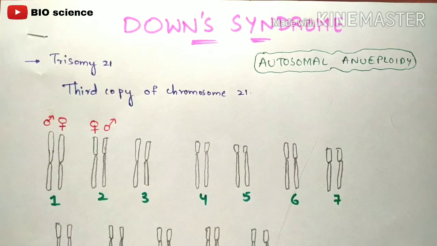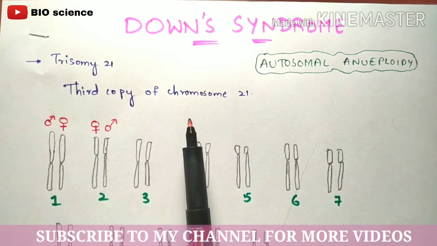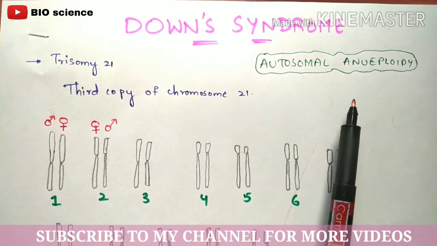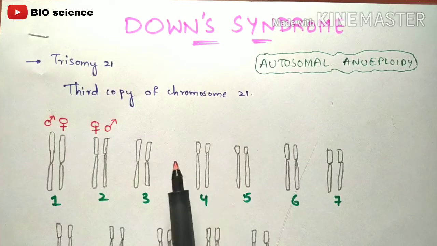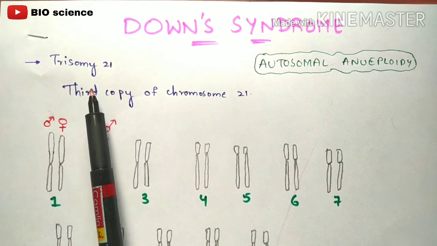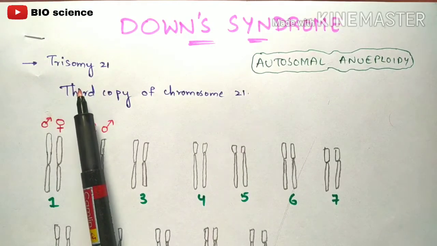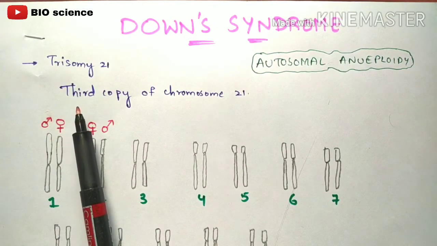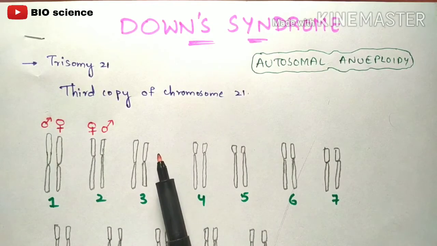So in this video we are going to discuss Down syndrome. Okay, Down syndrome is considered an autosomal aneuploidy, and why it is called autosomal aneuploidy, let us discuss later. This Down syndrome is also called trisomy 21. So why is it called trisomy 21? Because there is an extra copy, a third copy of the chromosome at the 21st pair. Okay, so now let us see.